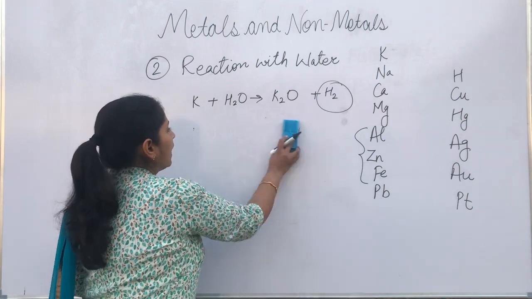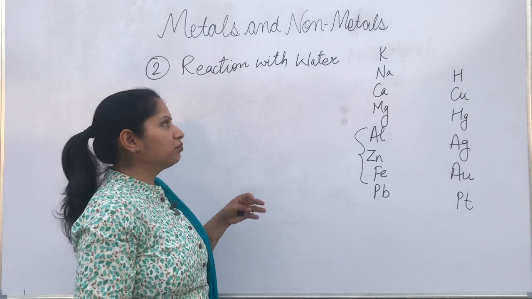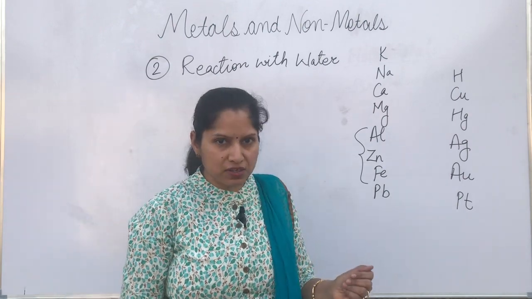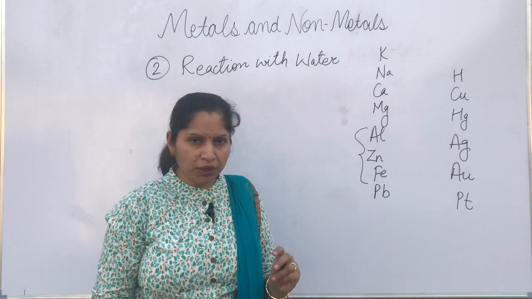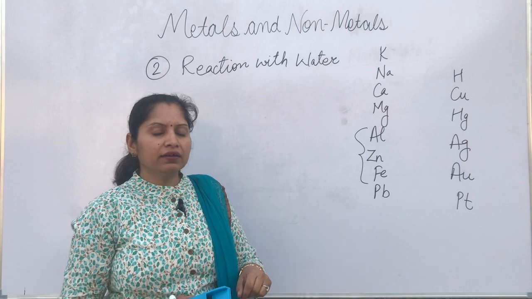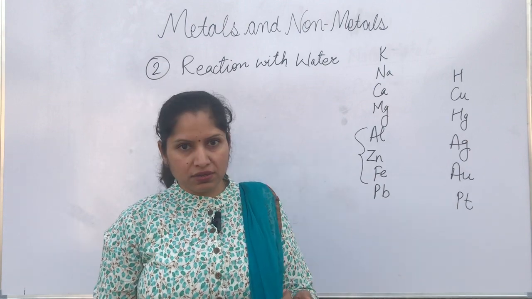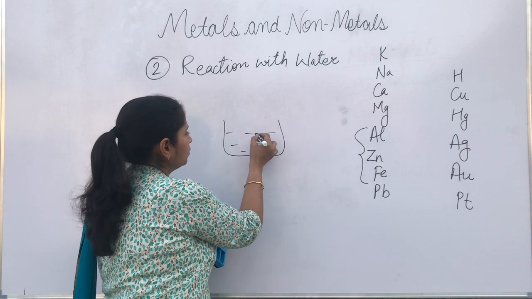And what will be formed from these metals? Their hydroxide is produced. They are going to react even with cold water. Calcium also reacts with cold water, but the reaction is not so vigorous. What will happen if we put calcium in cold water?